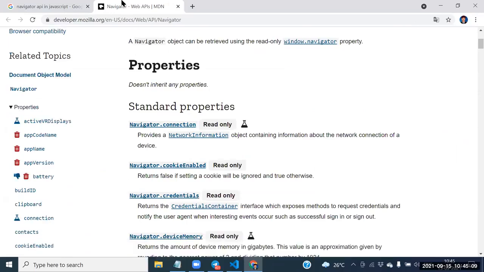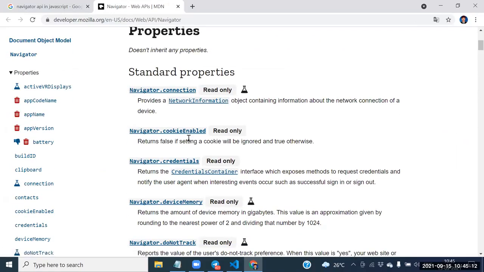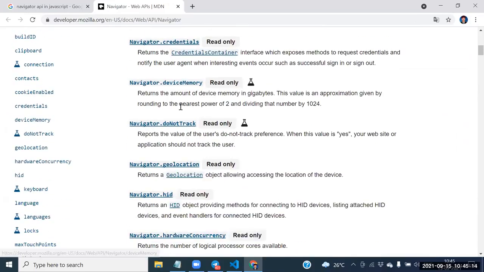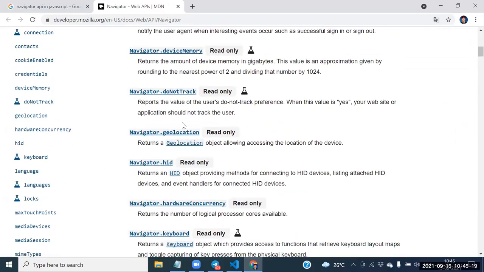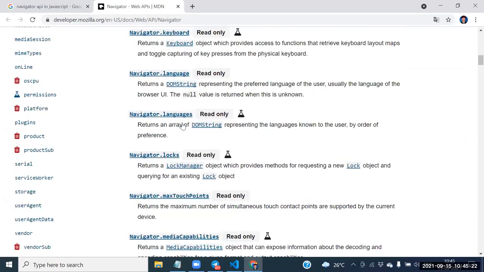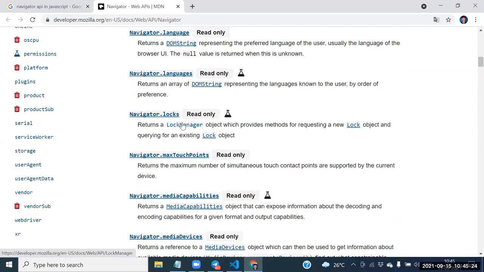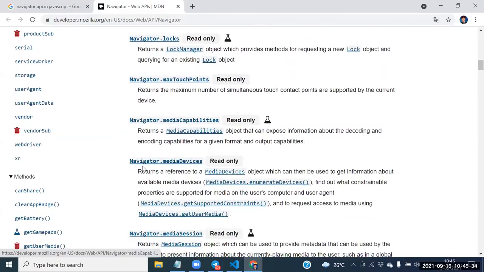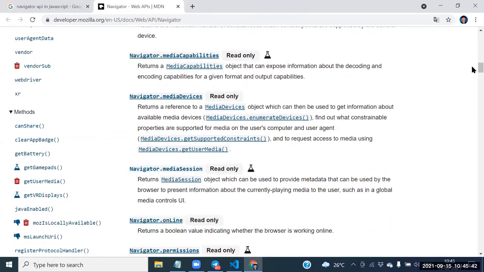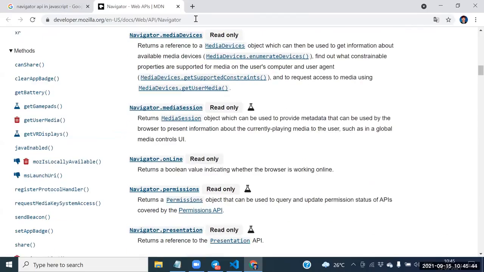See this one here, so many methods are there: navigator connection, navigator cookie enabled, navigator credentials, navigator device memory. Predefined object. You may feel like around 100 plus methods are there, but don't go for that many. Out of 100 methods, just for knowledge, it will help us use them exactly in future. Shankar, in that navigator object, we need to use three to four. First one is the distance calculation. Next one is opening the map. These are the two things we need to use. If you need more, just go to this API here, this is the official API provided.